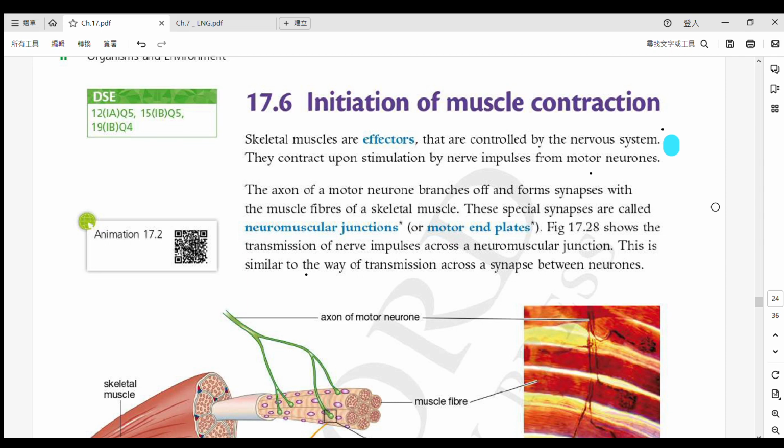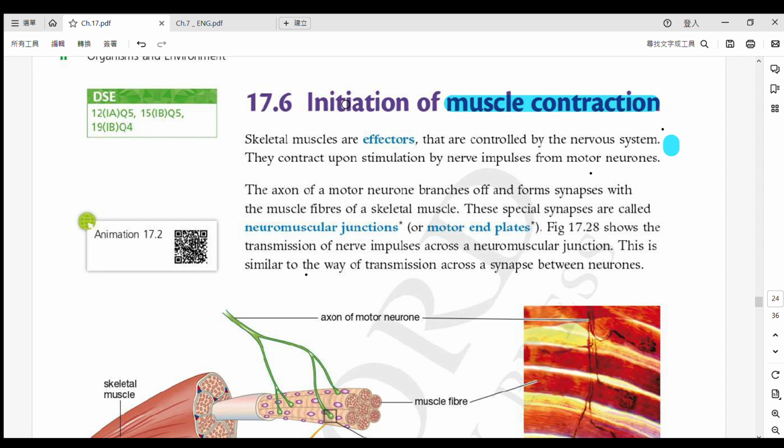Sorry, I keep saying 17.4 wrongly. I would like to emphasize once again that 17.5 is a very important section, and you must understand it, not recite it. This last part, 17.6, is a very short section. It is talking about muscle contraction: how is it controlled? If your chapter 16 is good, then this section is also very easy for you.